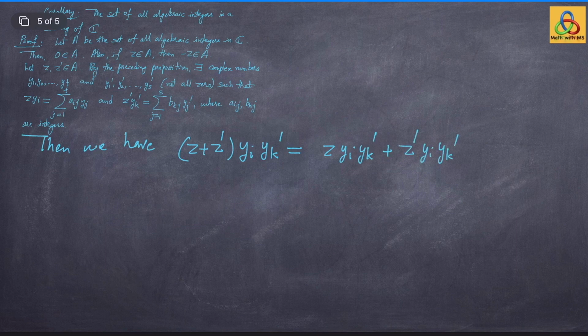But I know that z into yi has this integer linear combination of yj's, and similarly z prime into yk prime has this integer linear combination of yj primes.